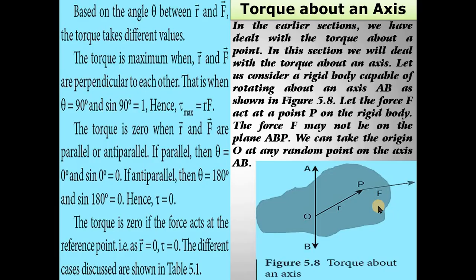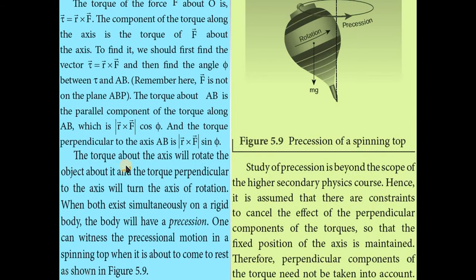Here this is sin phi. The torque about the axis will rotate the object about it, and the torque perpendicular to the axis will turn the axis of rotation. So when the force acts in the perpendicular direction, torque also acts in the perpendicular direction of the rotation. When both exist simultaneously on a rigid body, the body will have a precession.